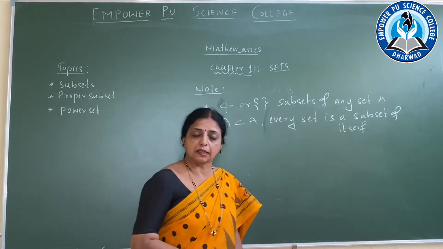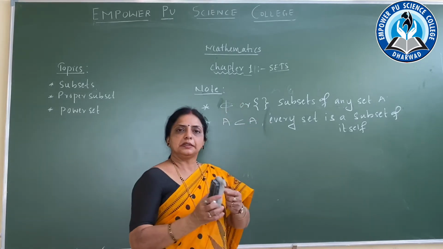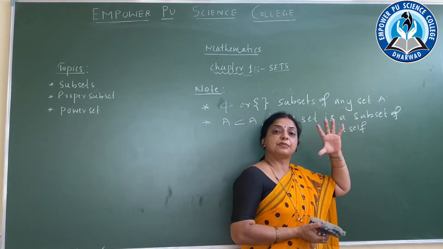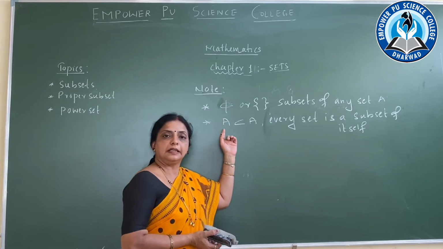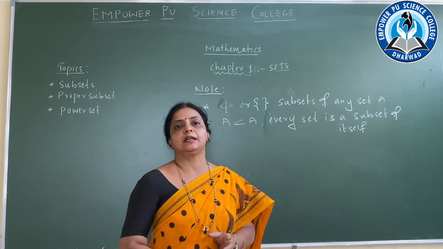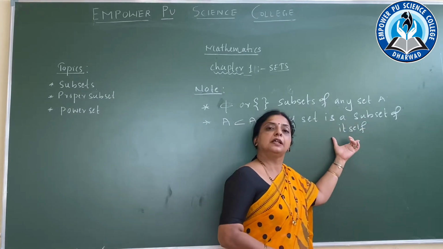Subsets are always present in a set, the set itself is always present as a subset. Next comes A is the subset of A. Every set is a subset of itself.